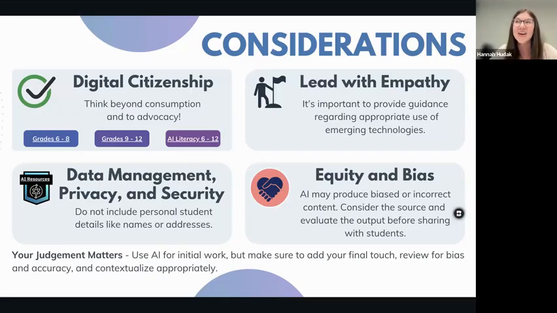Finally, it's important to note that AI may produce biased or incorrect information because large language models produce and pull information that could be biased or outdated. It can even hallucinate and provide hallucinated answers. It's important for us as educators to carefully evaluate the sources and outputs to make sure that what we are sharing with students is accurate. By modeling this critical thinking, we help students recognize bias, question information, and use AI responsibly. Overall, your judgment matters. Use AI for initial work, but make sure to add your final touch, review for bias and accuracy, and contextualize appropriately.